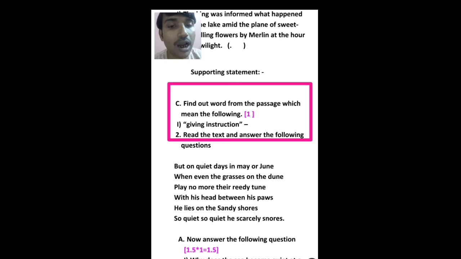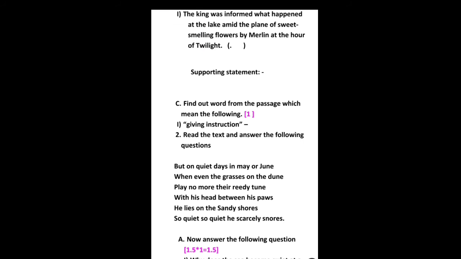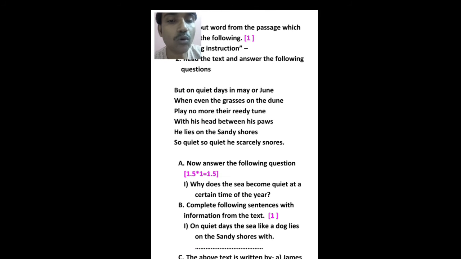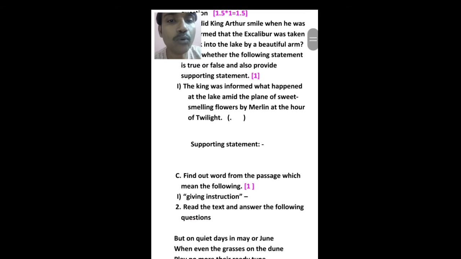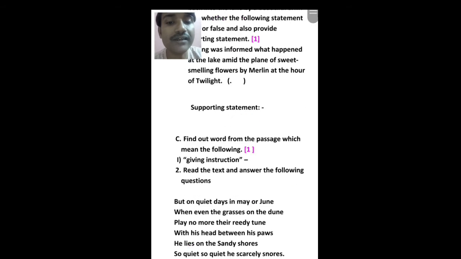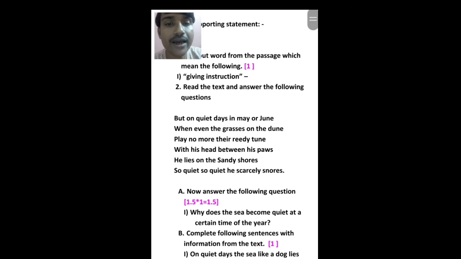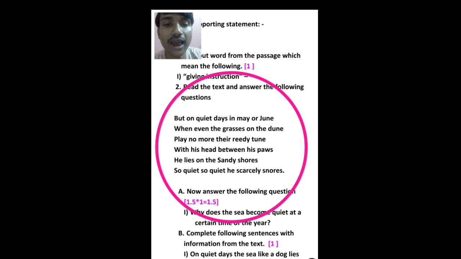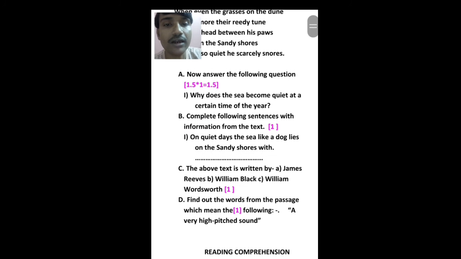Now question number 2. One poem and one prose will be selected, and here you see the poem. The text has been written here, and after the text you can see the questions. So the types of questions I think you have all easily understood. See here, answer the following questions.